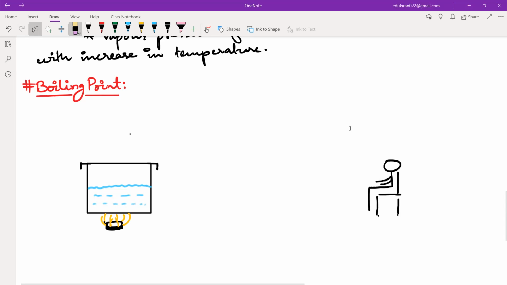There will be pressure exerted on the wall of the container. What will you see that will confirm that boiling has started?